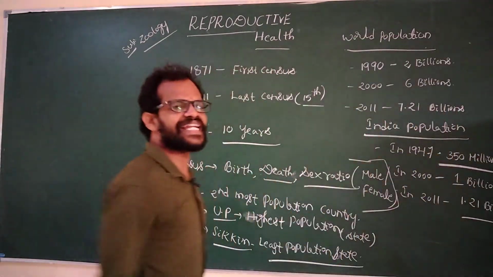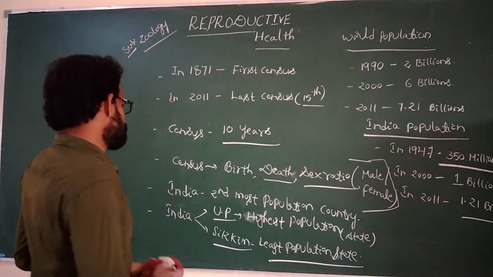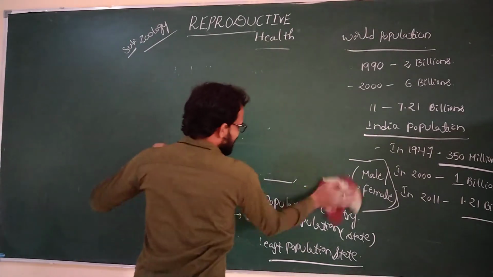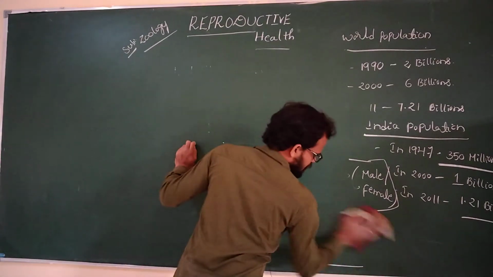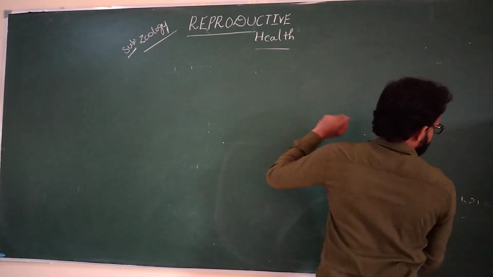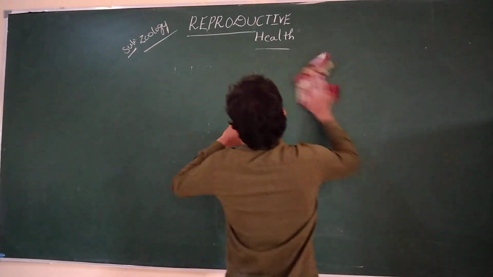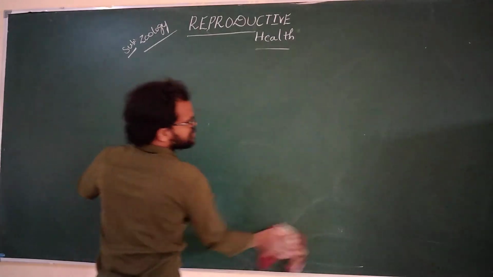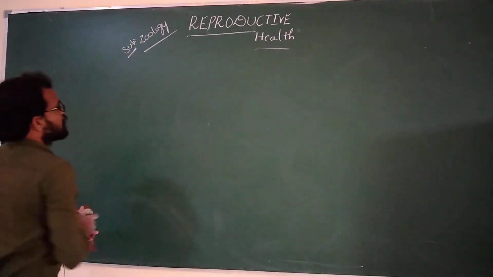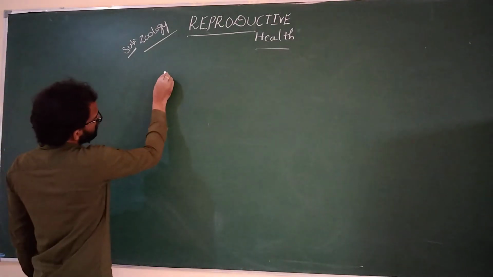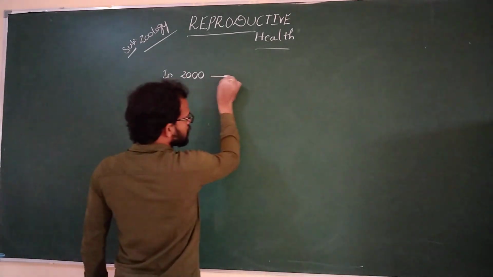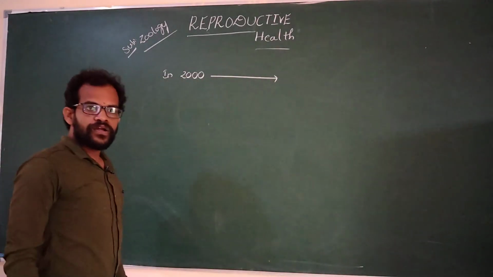How to calculate these populations? They are using a simple formula. For example, every 10 years they calculate this census. How will they calculate it? See here, in the year of 2000,